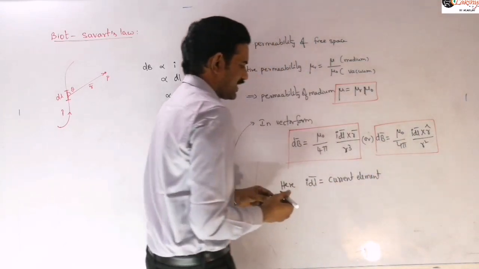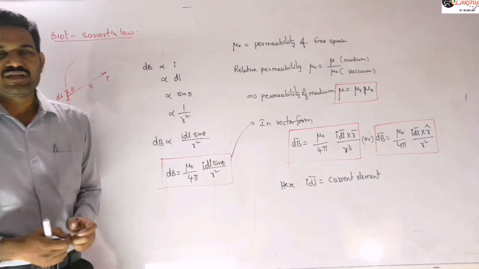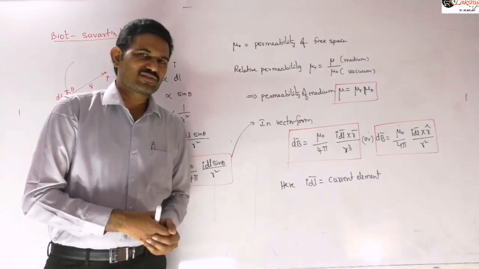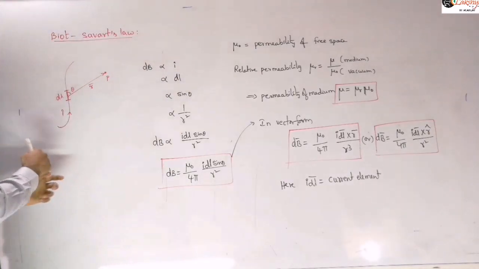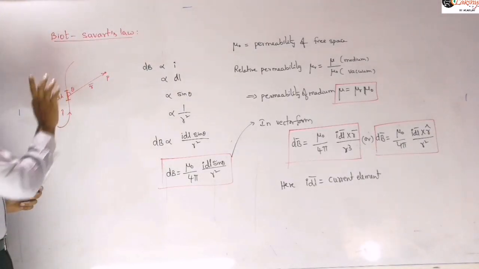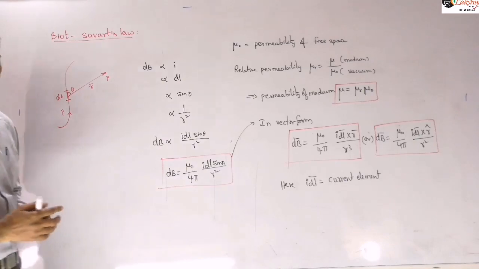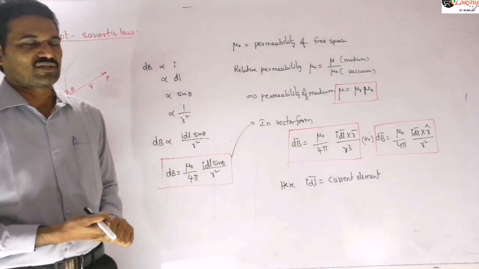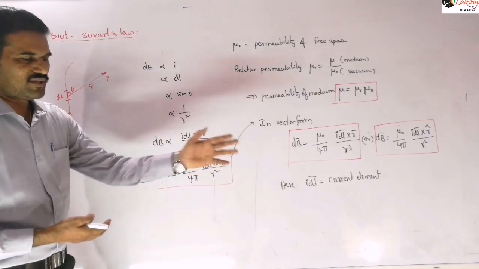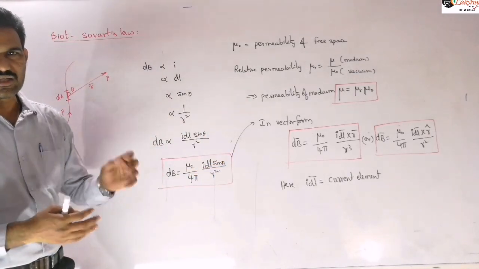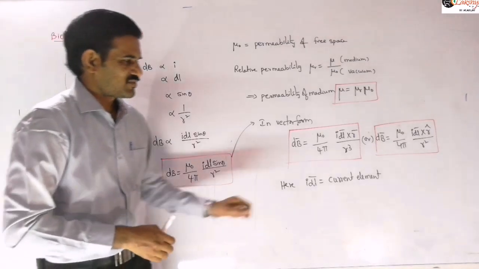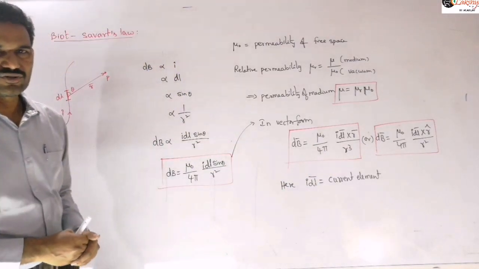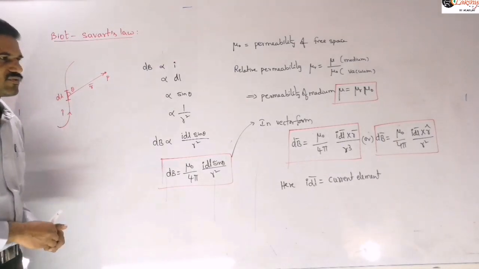This current element is a vector quantity whose direction is the same as that of the current direction. If current is flowing along this direction, then dl bar we need to take along the same direction. Its magnitude will be the product of I and dl, the length of that element. So mention that the current element is a vector quantity, its direction is in the direction of the current.